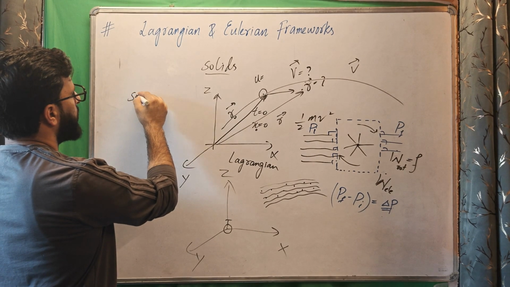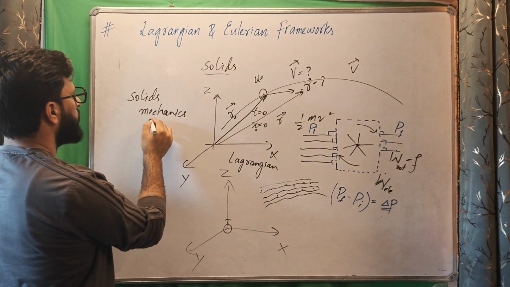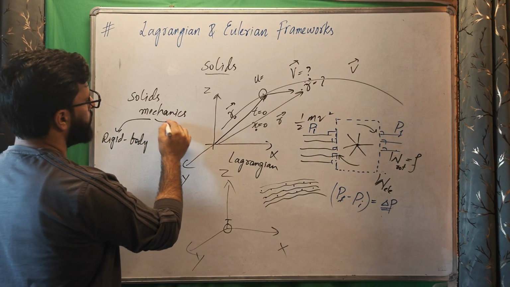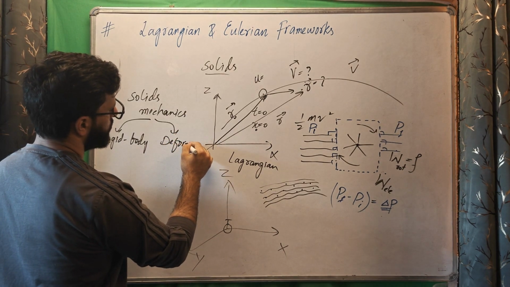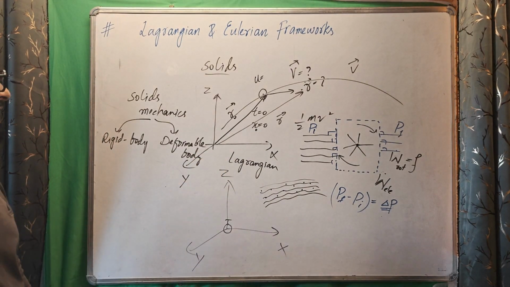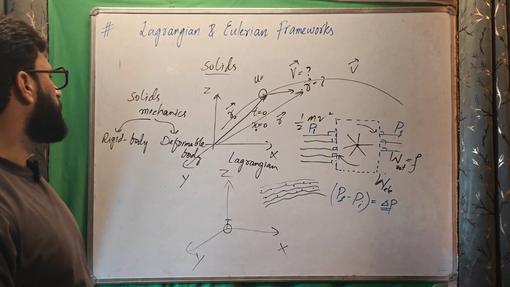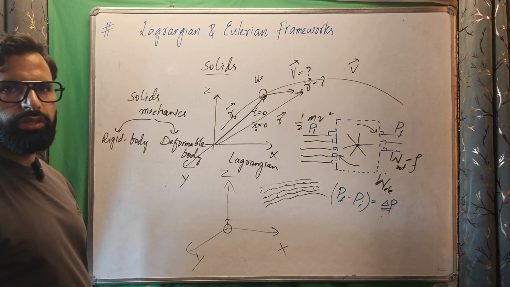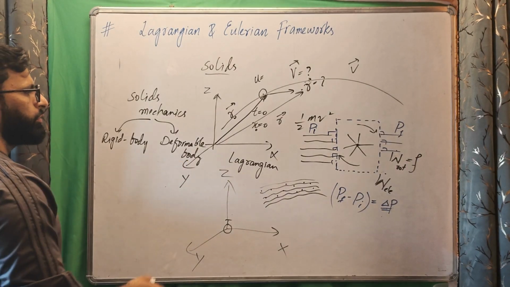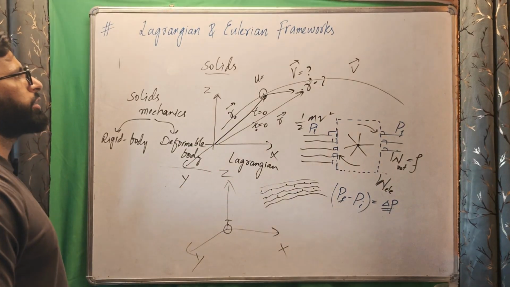For example, solid mechanics, we study in two ways. One is rigid body mechanics, and another is called deformable body mechanics. Rigid body mechanics is like the mechanics we study in high school: a body or particle is moving at some velocity, what will be the kinetic energy, forces are acting, we apply Newton's law. But deformable body mechanics is in which we study stress, strains and all that. That's also studied using a Lagrangian framework.